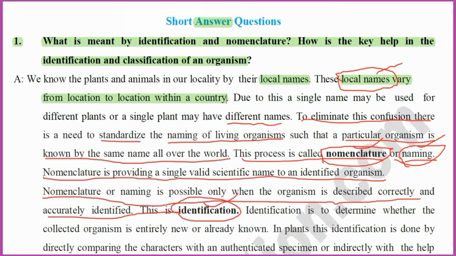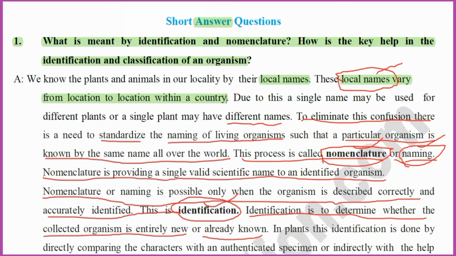Identification is the determination of whether the collected organism is entirely new or already known. Whatever organism we identify, either it previously existed or it is a new one.